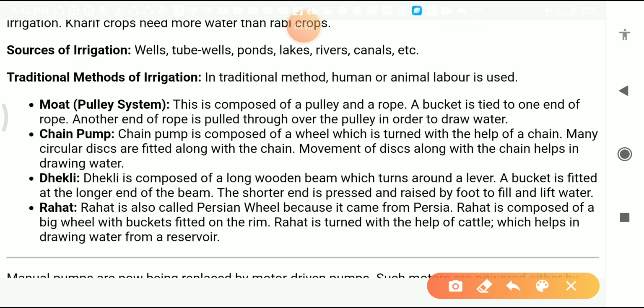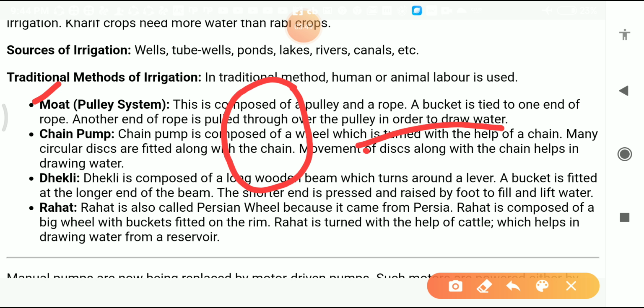The first one is the moat, and this is also called the pulley system. Now what you will see here is composed of a pulley and a rope. A bucket is tied to one end of the rope. The other end of the rope is pulled over the pulley in order to draw water. Students, very simple. In the present time also you can see this.